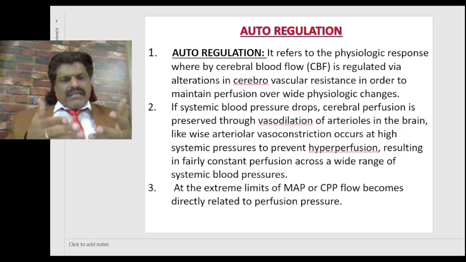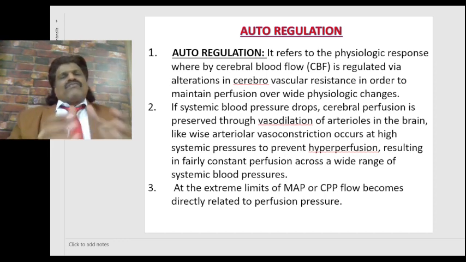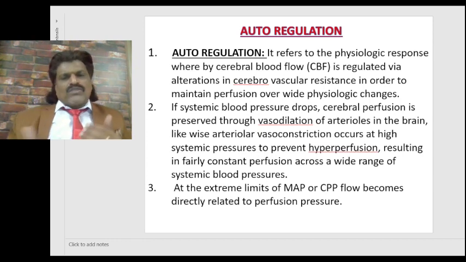If systemic blood pressure drops and the cerebral perfusion decreases, the cerebral perfusion is preserved through vasodilatation of the arterioles in the brain. Likewise, arteriolar vasoconstriction occurs at high systemic pressures to prevent hyperperfusion, resulting in fairly constant perfusion across a wide range of systemic blood pressures.